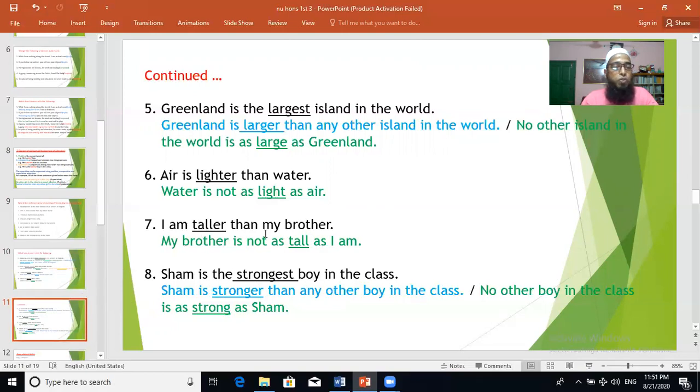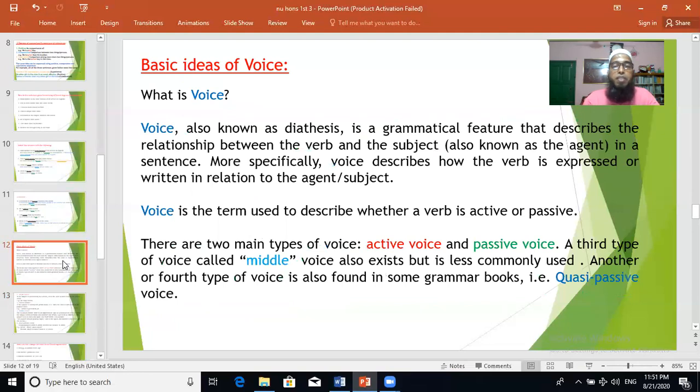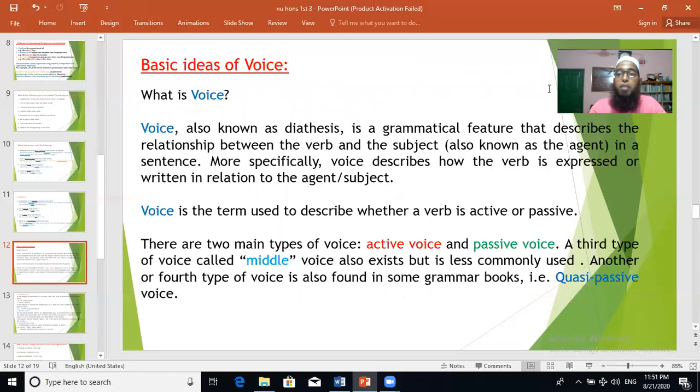Another item I'm going to introduce to you in transformation. We have voice change also, sometimes on the basis of the comprehension passage. Some sentences are picked up and given to you for changing the voice. That seems to be a very easy topic, but there are so many rules of voice change and some exceptions are also there. So I think you should have a review on voice change also.